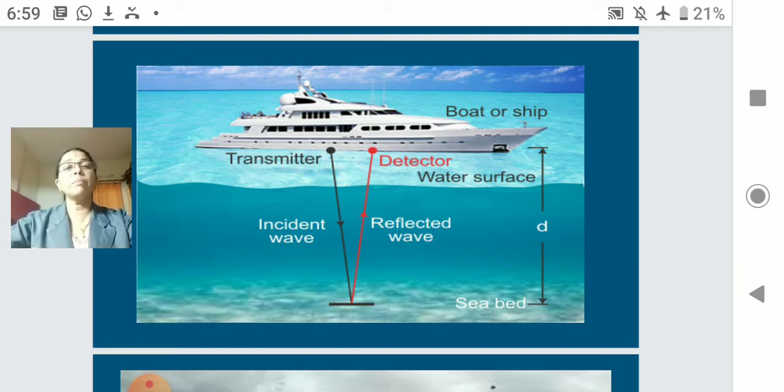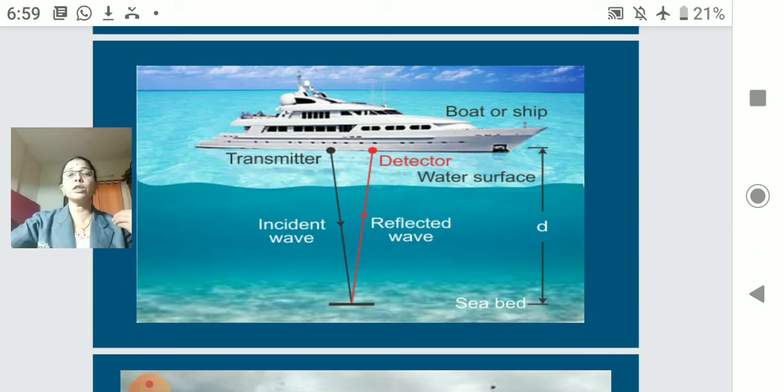Many submarines inside the water also require to give out this sound. So that technology we call sonar, that is, sound navigation and ranging. So that is the sonar system. Okay, so it determines the depth of the sea. Sonar is also used to search for underwater hills.